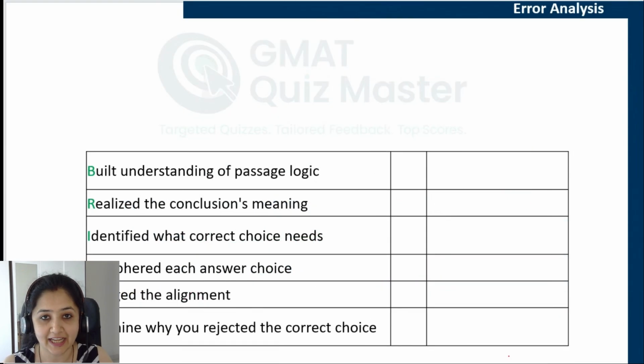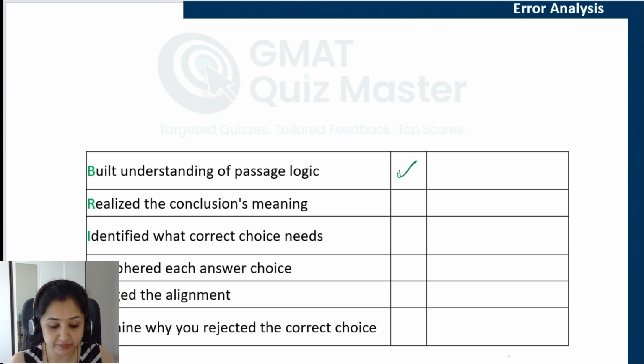So let's quickly update our bridge table before proceeding ahead. Now, if your understanding of the passage logic was correct as we discussed, you understood what the passage is conveying, you understood the meaning of all the statements, you understood the logic behind every statement, you understood which statement is a fact, which statement is an opinion, whose opinion is what, all that was clear to you, then mark a tick here.